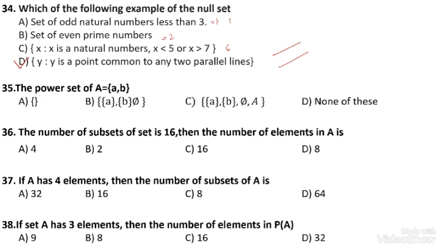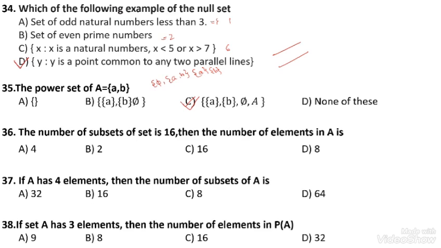The power set of A. Here there are two elements. The power set contains the empty set, the set A, the set B, and A comma B. This is the power set, set A and set B. There are 4 sets. The option number C is correct.